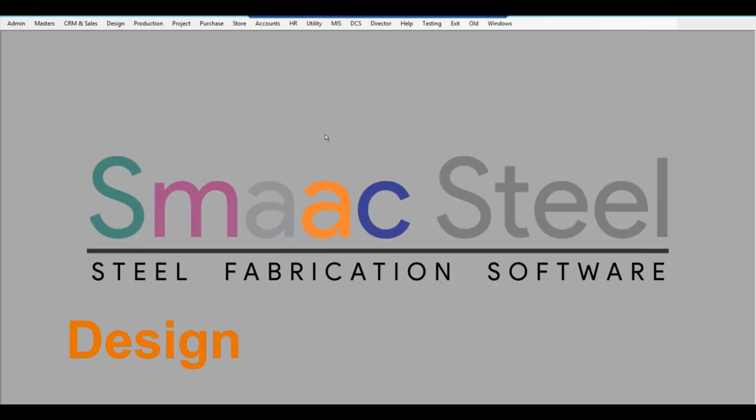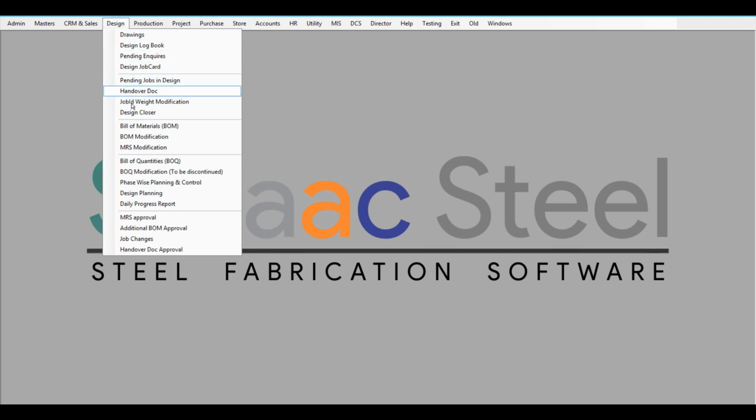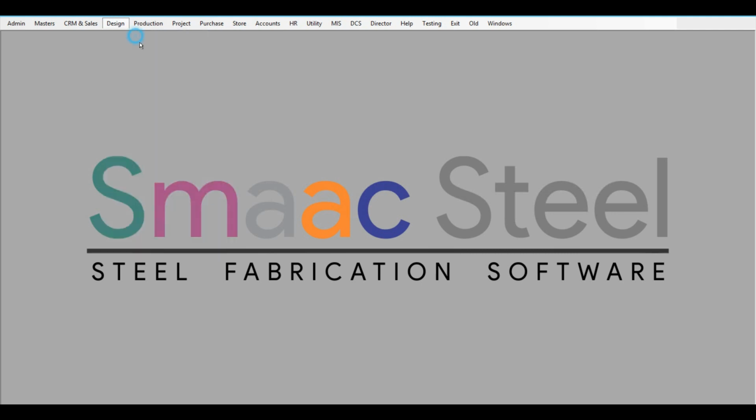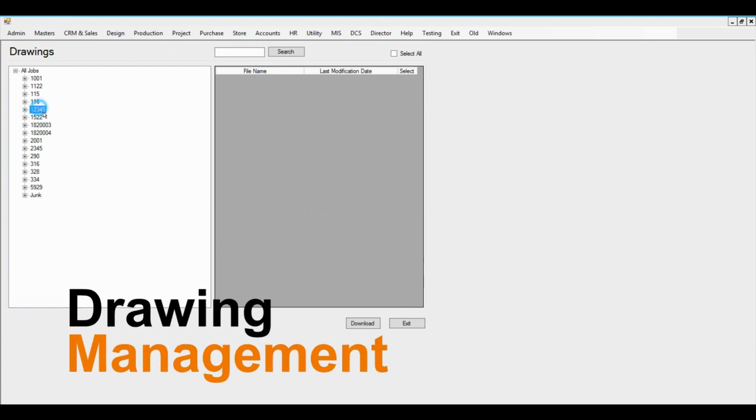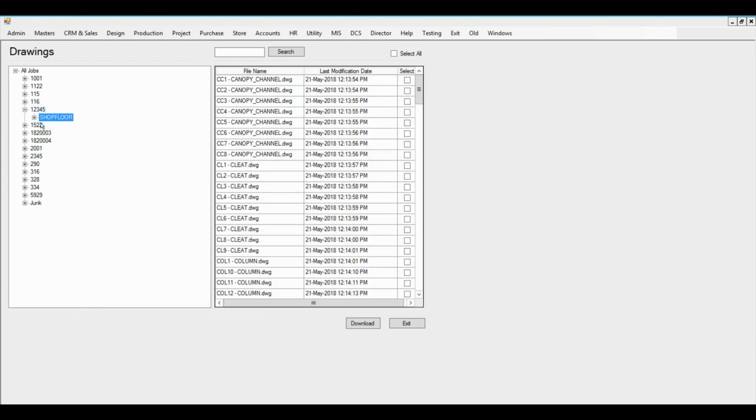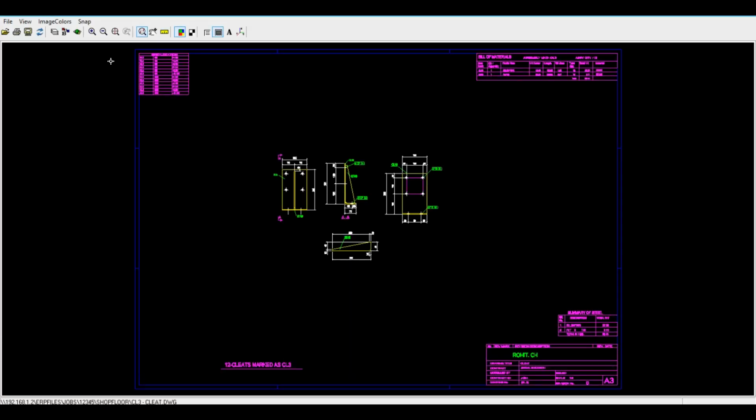With this ERP, you can manage your design department with ease. You can measure their performance, output, and integrate with various softwares like Tekla, MBS, and a lot more. You can manage all your drawings at one place. You can simply select the job ID, the type of drawing like shop floor, GA, or any other drawing. Double click and open it.